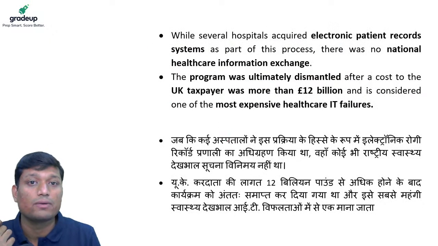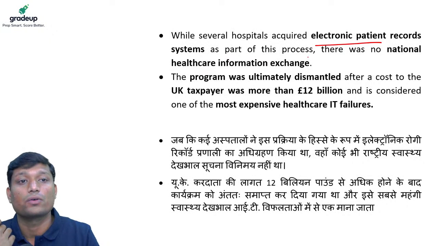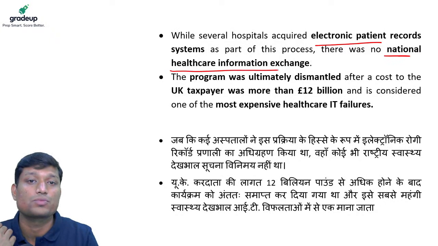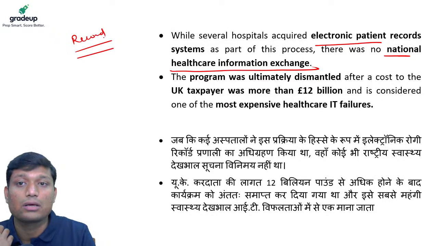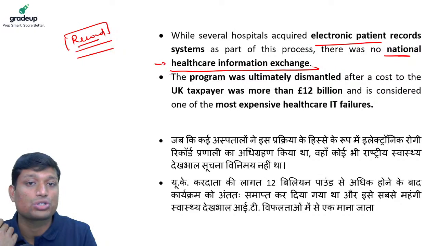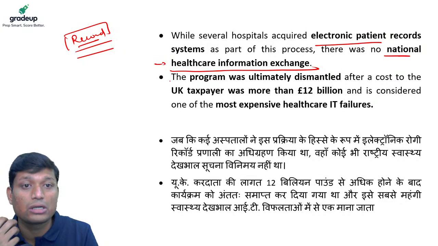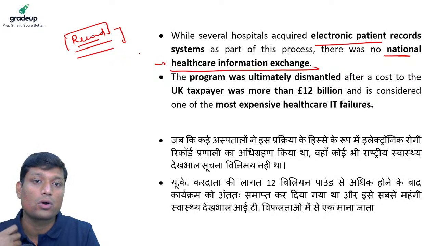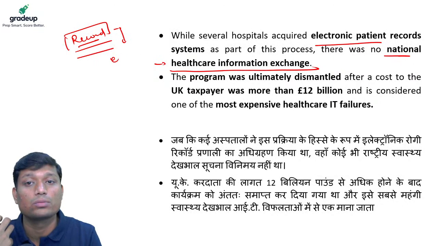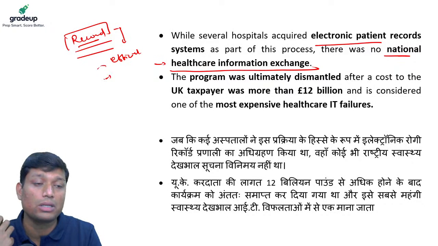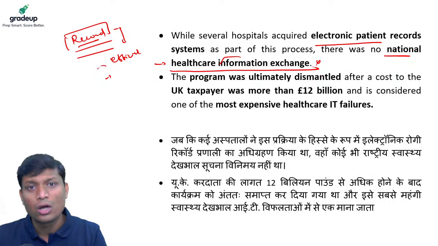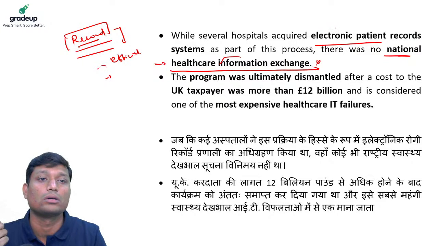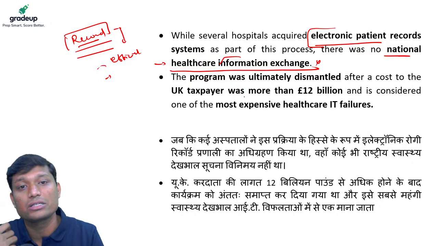But what happened eventually was that while several hospitals acquired electronic patient record systems as part of this process, there was no national healthcare information system. Certain records were created, but there was no national information exchange system where all these records could be shared. Once records are shared at a national level, they can be used in a very efficient and meaningful manner. Since this information exchange was absent, not much could be obtained from this initiative, and ultimately the program was dismantled.